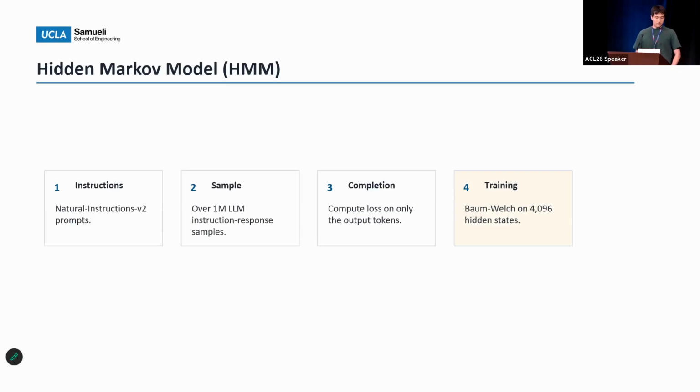The HMM gives FEM a tractable approximation of the LLM next-token distribution, so we can do probabilistic look-ahead efficiently. We distill it from instruction-following responses. We take prompts from Natural Instructions V2, sample over 1 million completions, and then use the Baum-Welch algorithm to train the HMM, which has more than 4,000 hidden states. This makes the HMM close to the LLM's task-conditioned output.